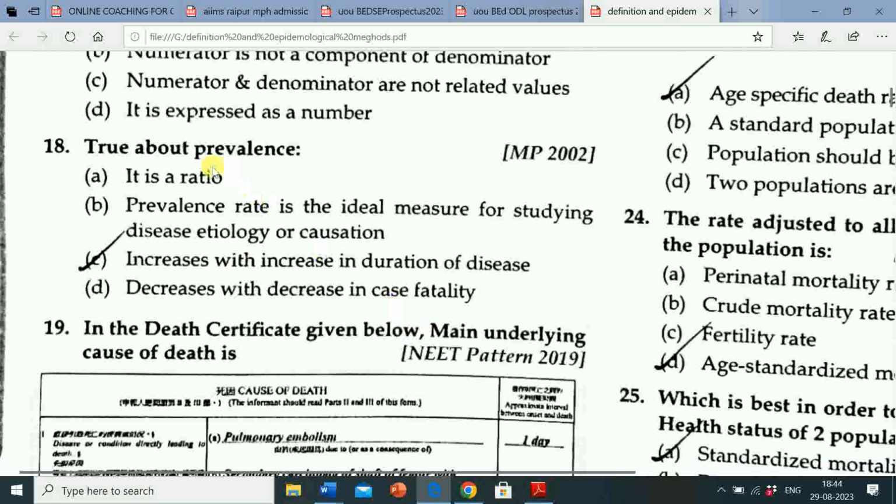Next question is true about prevalence. Option A, it is a ratio. Option B, prevalence rate is the ideal measure for studying disease etiology or causation. Option C, increases with increase in duration of disease. Option D, decreases with decrease in case fatality. So correct answer is increases with increase in duration of disease.